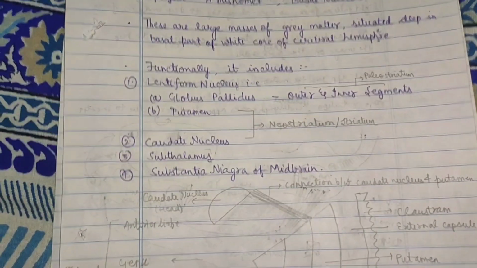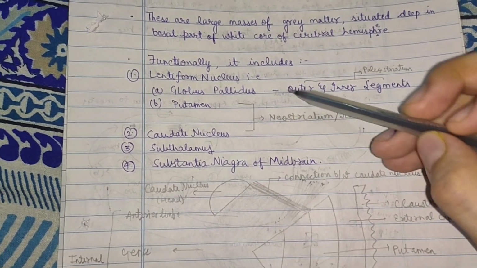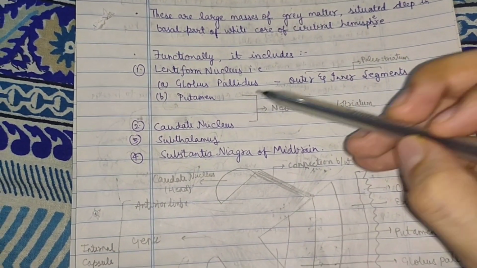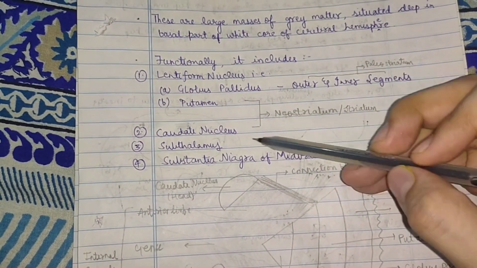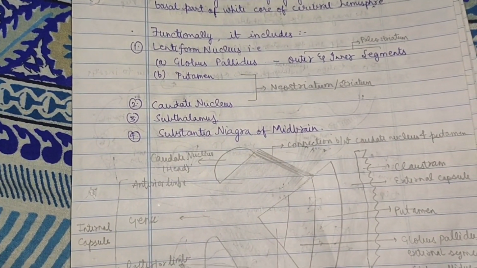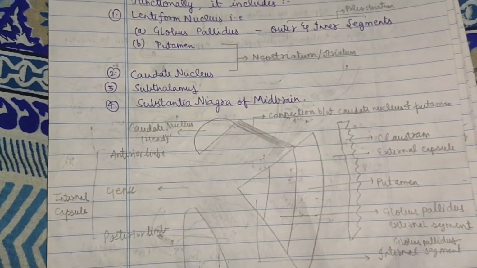Functionally, it includes the lentiform nucleus, that is the globus pallidus, external and internal segment. Both are collectively referred to as paleostriatum. Then the putamen and caudate nucleus are collectively called neostriatum or striatum. It also contains the subthalamus and substantia nigra of the midbrain.